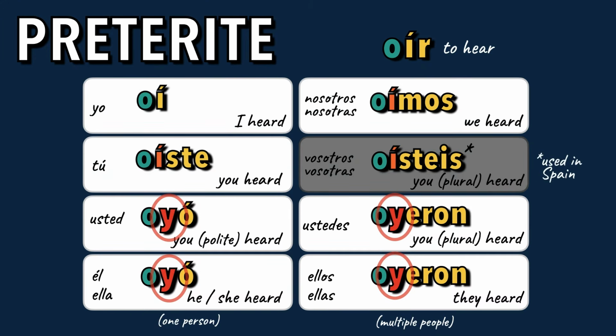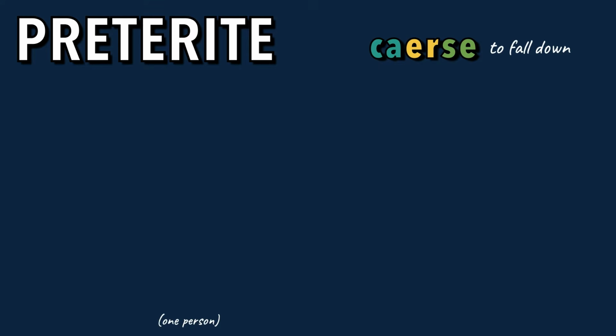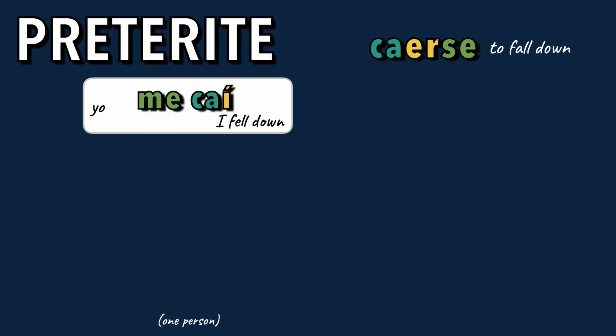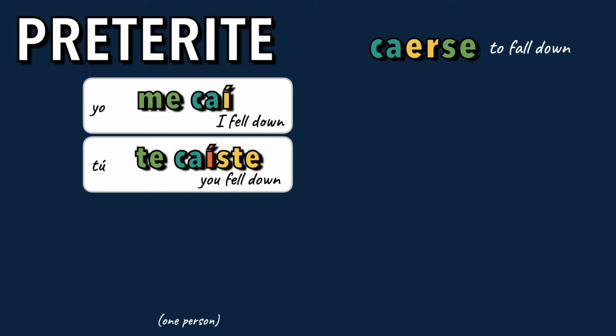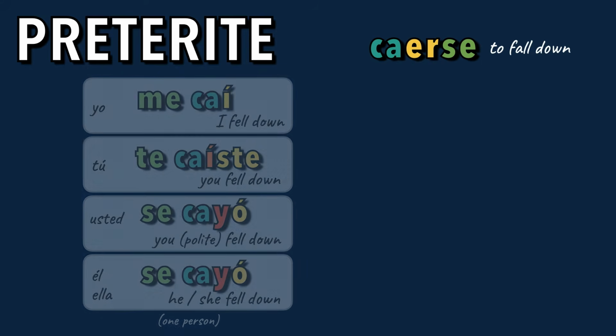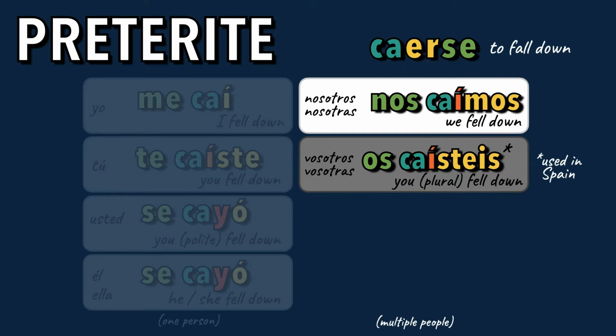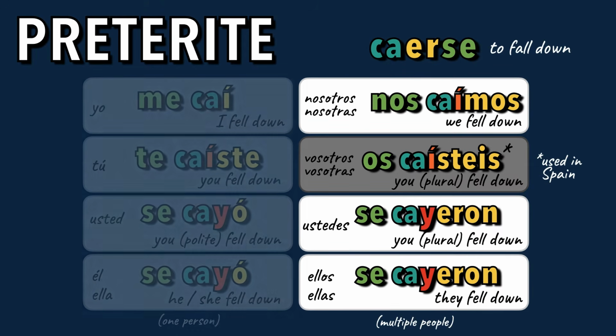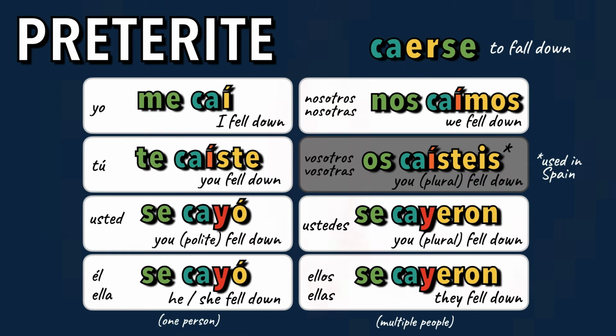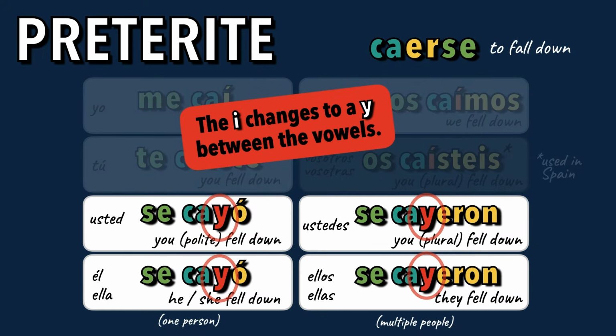Now, let's see how the verb Caerse will change to say different people fell down. Me caí, te caíste, se cayó, nos caímos, os caísteis, se cayeron. Notice again we have an accent over the I in all of these forms. This is to make sure the I is pronounced separately from the A. Then the Y appears again in these forms because it gets shy between the vowels and turns into a Y.